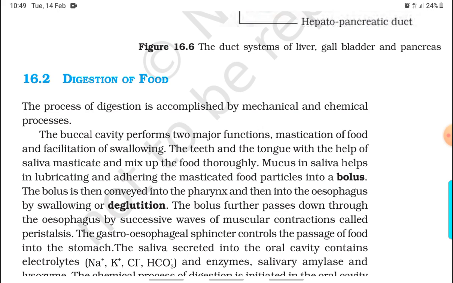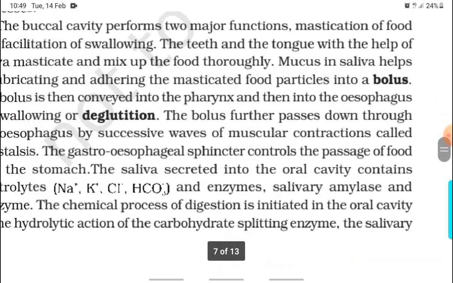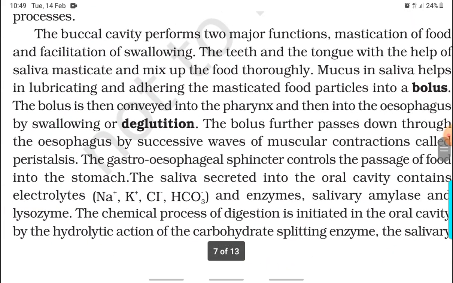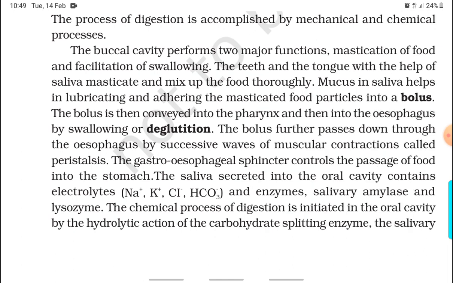The teeth and the tongue, with the help of saliva, masticate and mix up the food thoroughly. Mucus in the saliva helps in lubricating and adhering the masticated food particles into a bolus. The bolus is then conveyed into the pharynx and then into the esophagus by swallowing or deglutition. The bolus further passes down through the esophagus by successive waves of muscular contraction called peristalsis. The gastroesophageal sphincter controls the passage of food into the stomach.